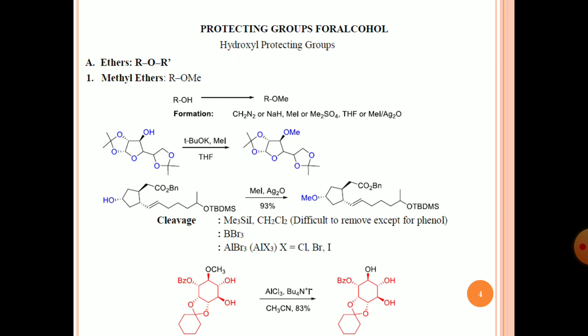So now we will discuss protecting groups for alcohol, or alcohols, also known as hydroxy groups. First, protection as an ether. So how to form an ether? If you treat alcohol with another alcohol using some acid, you will get the ether. One example: if you want to convert ROH to ROMe, ROMe means it is the methyl ether.